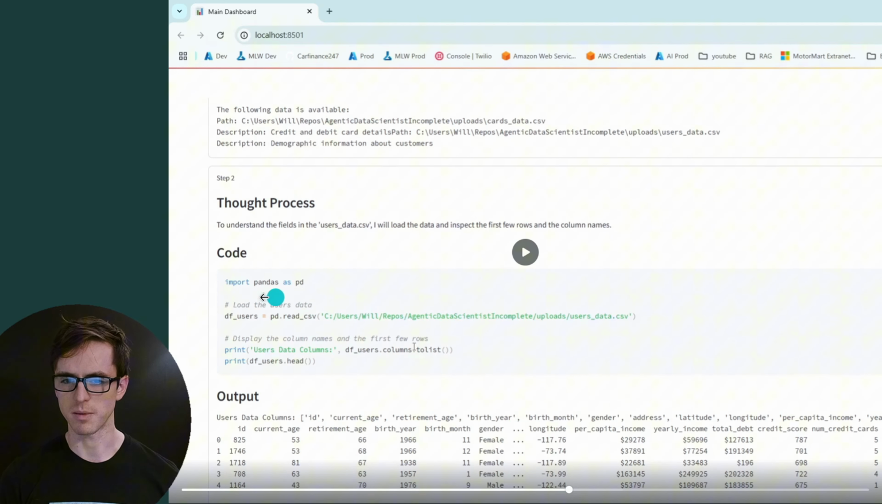And it's then importing our library, loading in the file, and displaying the column names and the first few rows. That's exactly what we want to do. The only issue to me is that it's having to load in this file every single time, and there's a lot of room for error in getting the path name correct here.